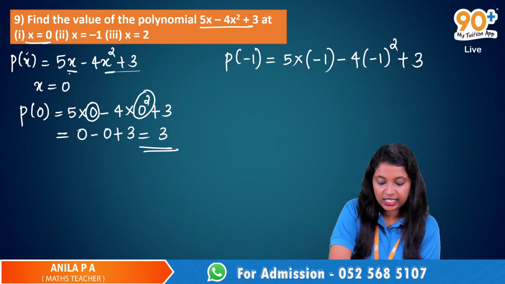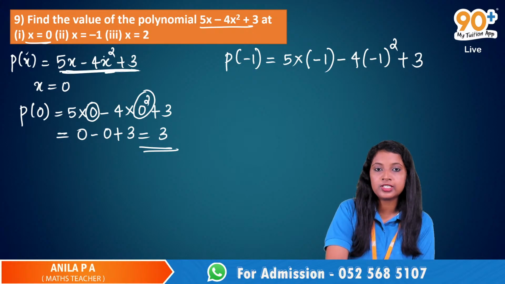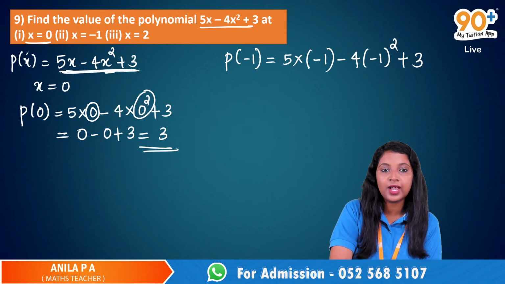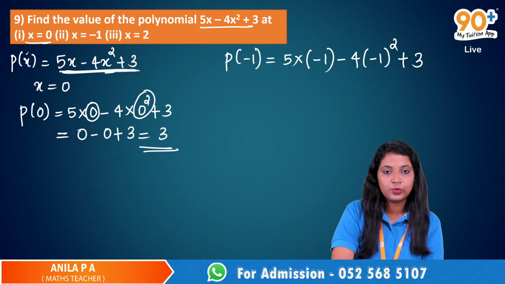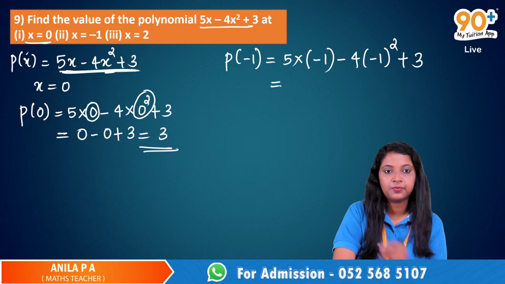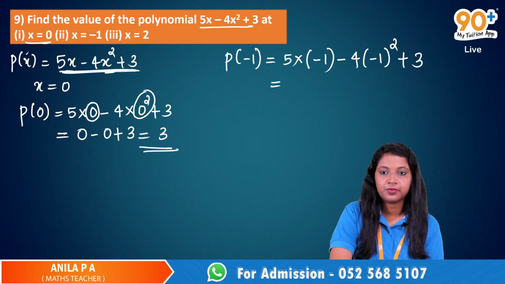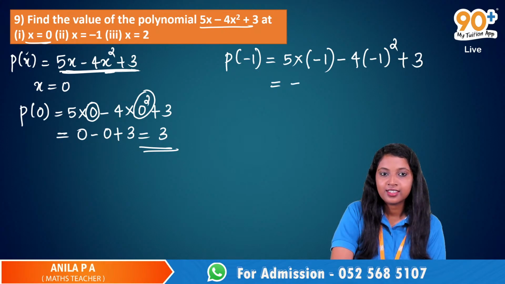See guys, here it was 5x minus 4x square plus 3 and the value is minus 1. So wherever you see this x, just put minus 1. Then now we can easily evaluate it. Now 5 into minus 1 is minus 5.